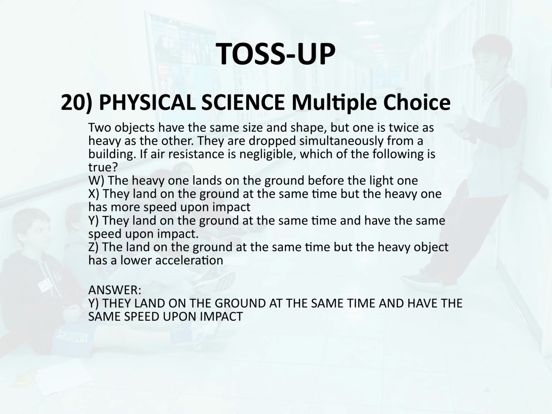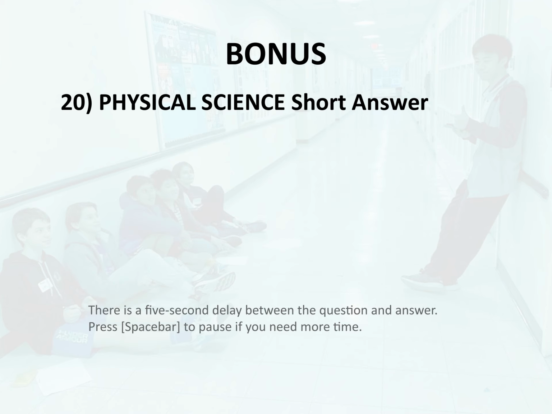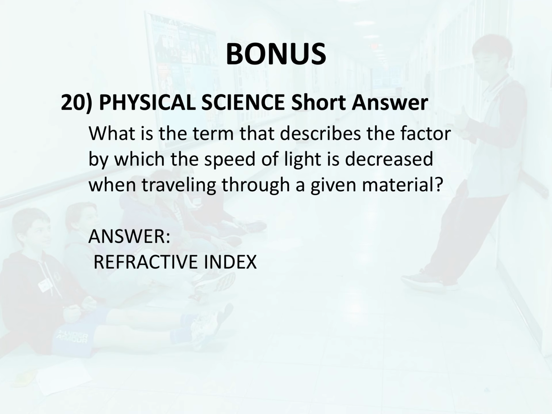Bonus 20. Physical science. Short answer. What is the term that describes the factor by which the speed of light is decreased when traveling through a given material? Answer. Refractive index.